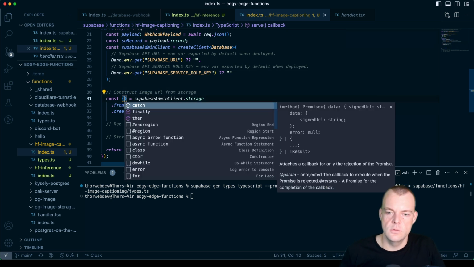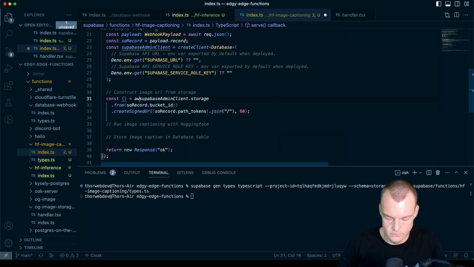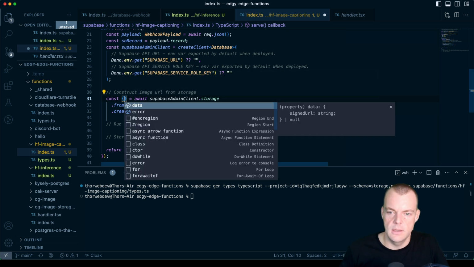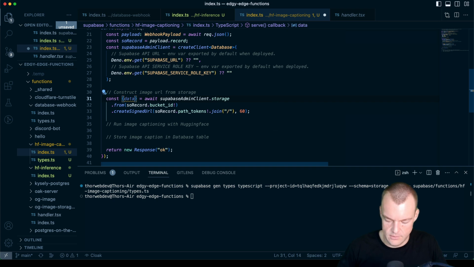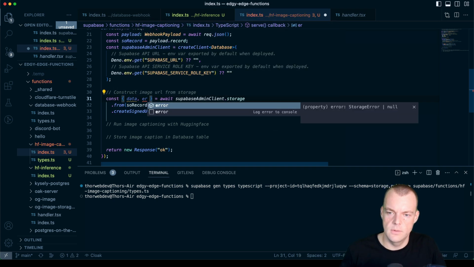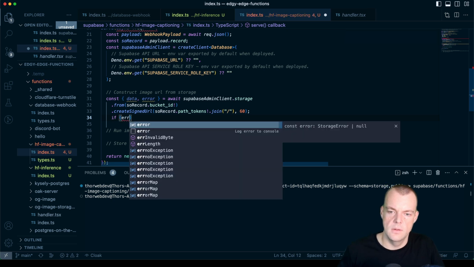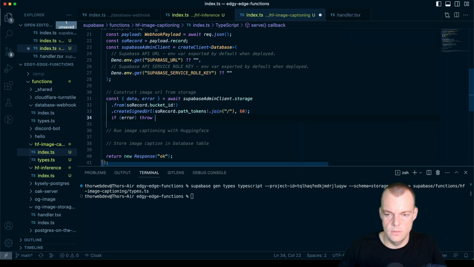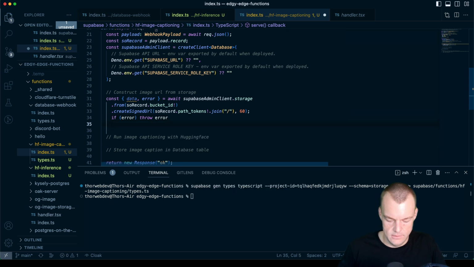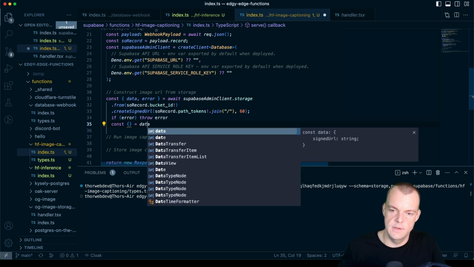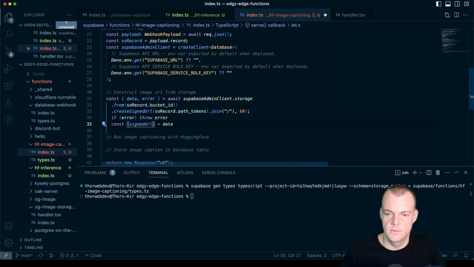And then we can do, so this we need to await because we're generating it, and then we have our data, and then we could have an error. Well, if we have an error, we'll just throw error for now, and then we say const, I believe data, we should have the signed URL.